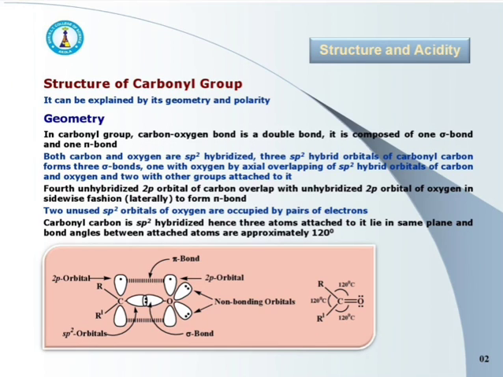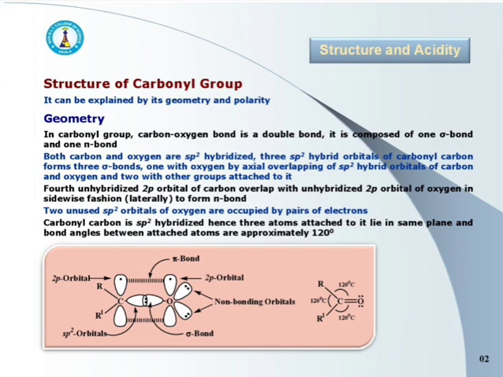First, the geometry. The carbon-oxygen bond in carbonyl group is a double bond and it is composed of one sigma bond and one pi bond. In carbonyl group, carbon-oxygen bond is double bond and it is composed of one sigma and one pi bond. Both the carbon and oxygen are sp2 hybridized.